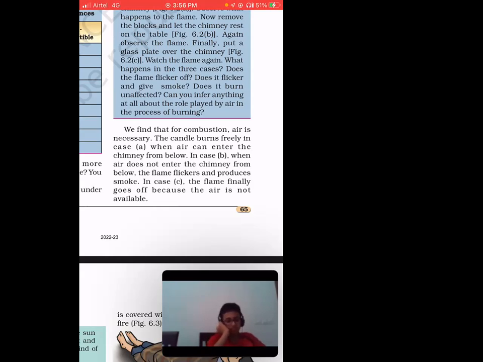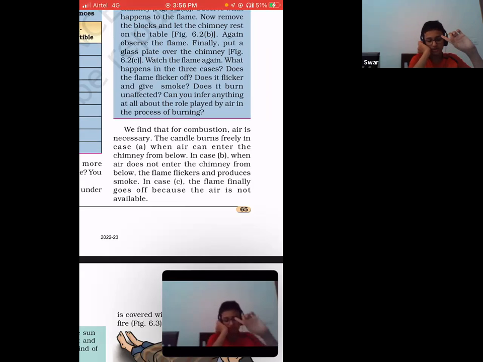But in starting you cannot give a sufficient amount, right? So slowly you will increase the amount of oxygen. In starting you can see the smoke will be there, but later on when the object is getting sufficient oxygen, there will be no smoke. Sorry, ma'am, I have a question.